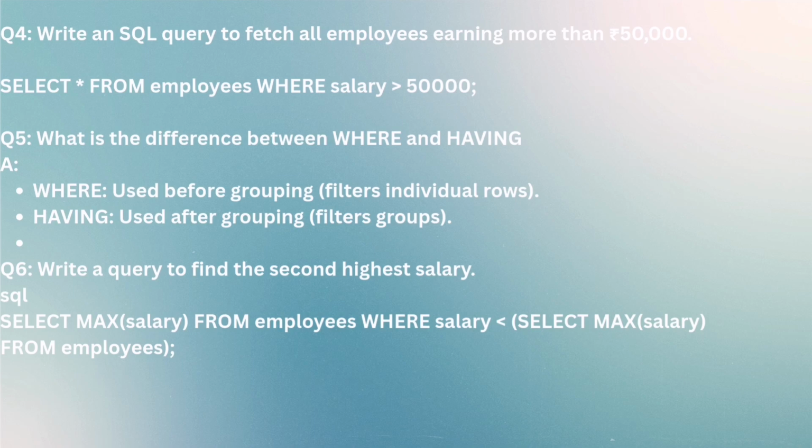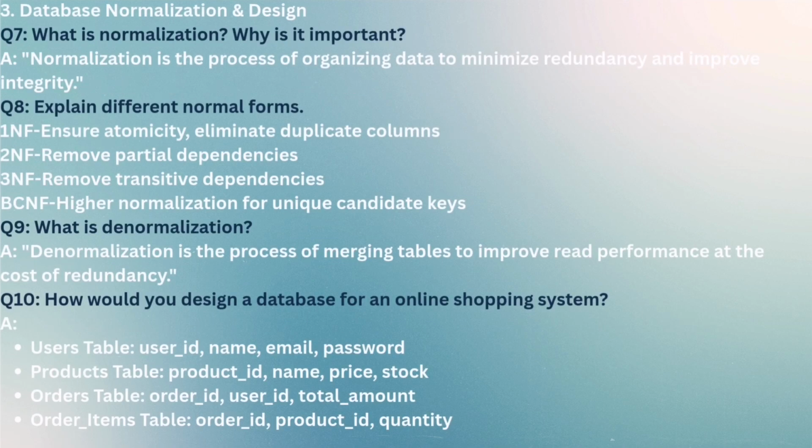Now question number 6 is, write a query to find the second highest salary. This is a very famous question, and we have different types of SQL queries, but this is the basic one. This is the first one that you can write in your interview: SELECT MAX(salary) FROM employees WHERE salary is less than, and then in the brackets, SELECT MAX(salary) FROM employees.